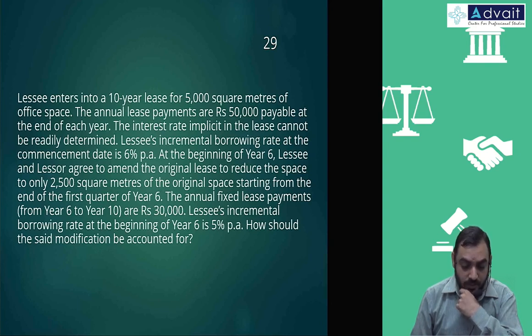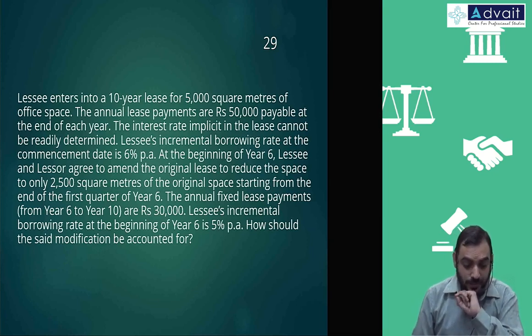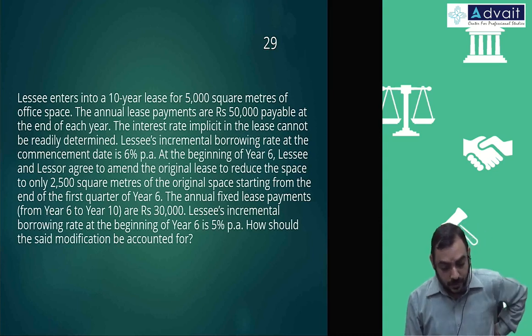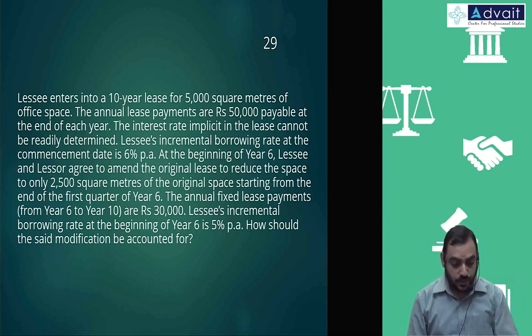At the beginning of year 6, that means 5 years over, lessee and lessor agree to amend the original lease to reduce the space to only 2,500 square meters of original space starting from the end of the first quarter of year 6. Annual lease payments are 30,000. The lessee's incremental borrowing rate at the beginning of year 6 is 5%. How should the modification be accounted for?